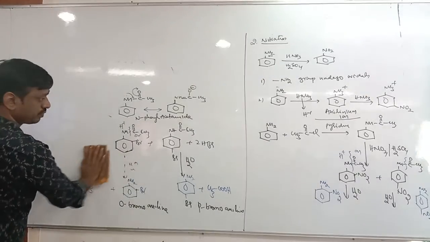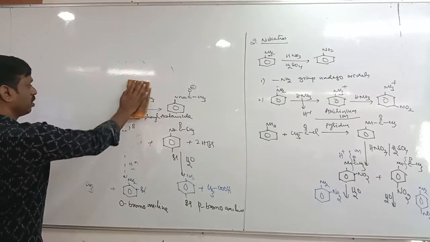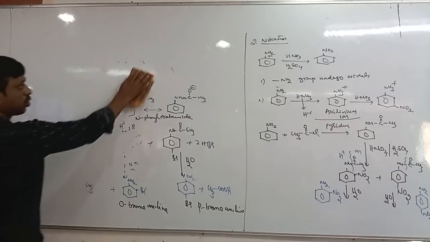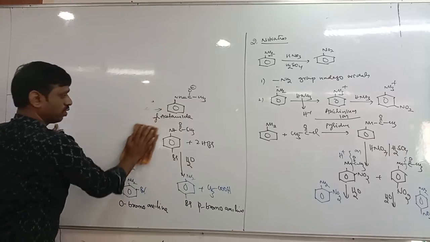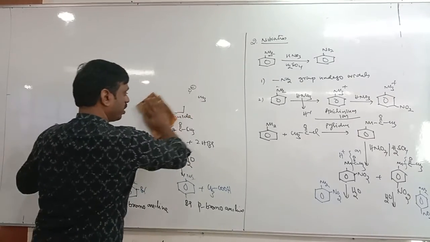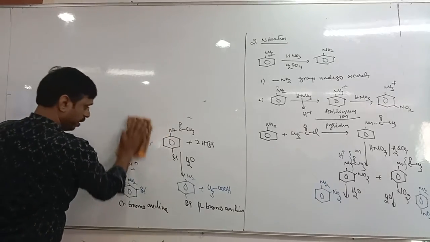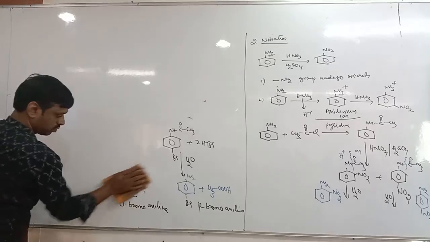To obtain the mononitro derivative, the NH2 group is protected by what?